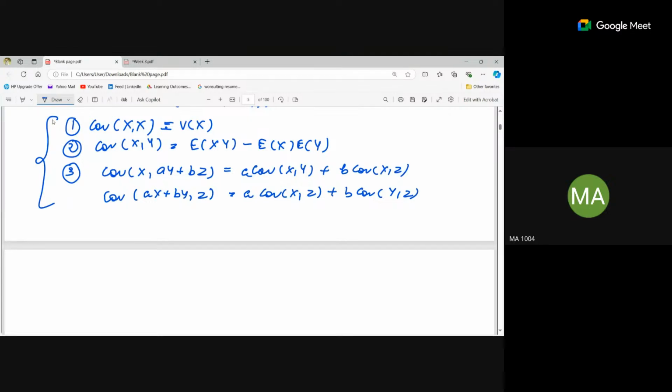Okay. Now, if x and y are independent, then the covariance of x and y is 0. That means they are uncorrelated. So if two random variables are independent, that means they are uncorrelated. But the reverse is not true. If it is given that they are uncorrelated, that doesn't mean they are independent. They can be dependent also.